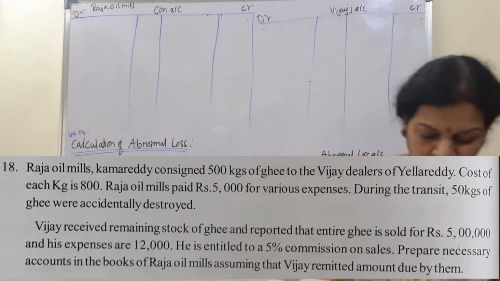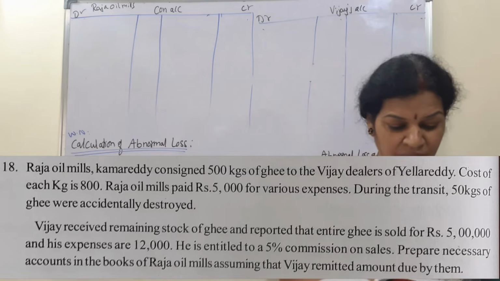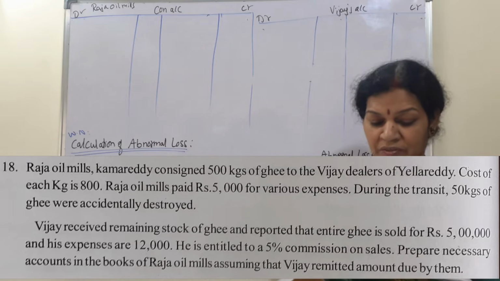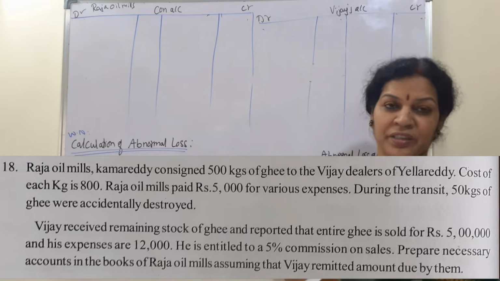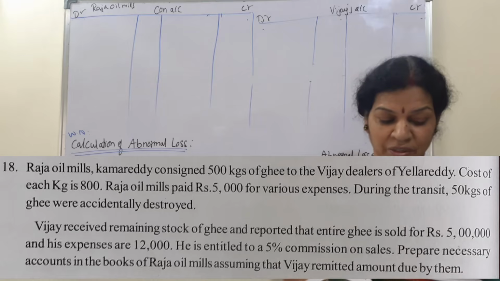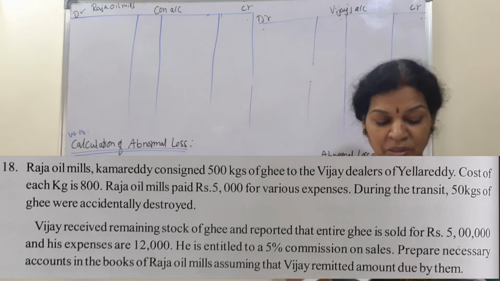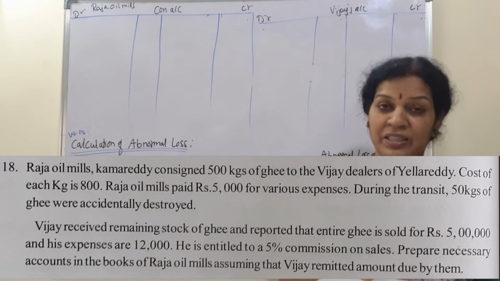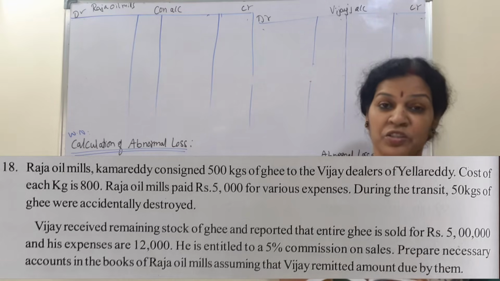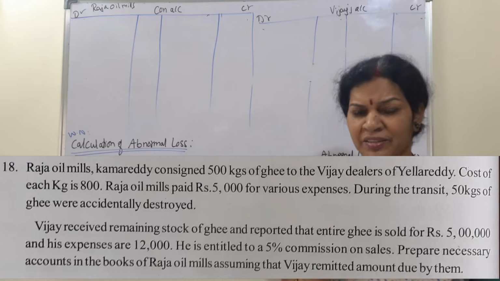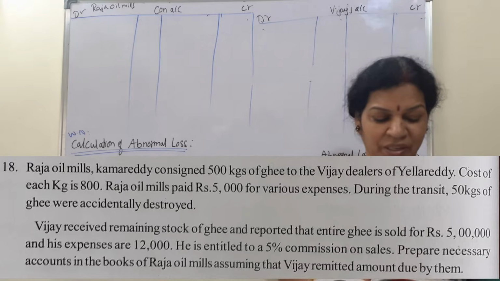In this problem, Raja Oil Mills, Kamareddy consigned 500 kgs of ghee to Vijay Dealers of Ellareddy. Cost of each is 800. Raja Oil Mills is the consigner and Vijay Dealers are the consignee. Raja Oil Mills paid 5,000 rupees for various expenses, consigner expenses. During transit, 50 kgs of ghee were accidentally destroyed. Accidentally destroyed means it is not normal, it is abnormal loss, so we have to calculate an abnormal loss.